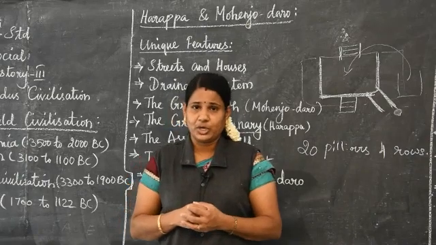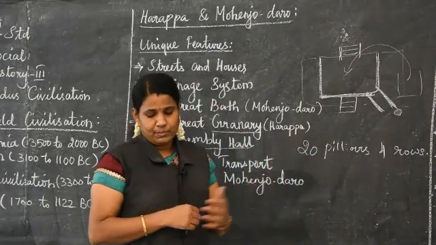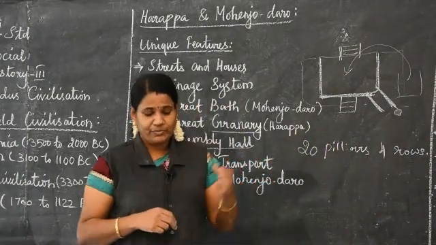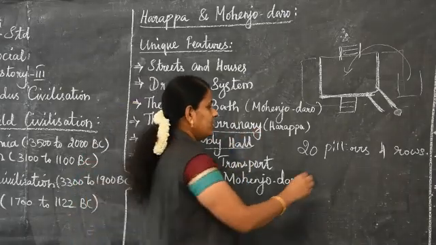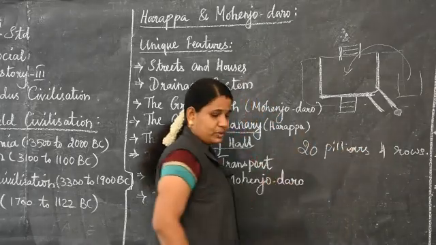If you go to Mohenjo-daro, you can see the assembly hall also. Its unique feature is the 20 pillars in 4 rows.